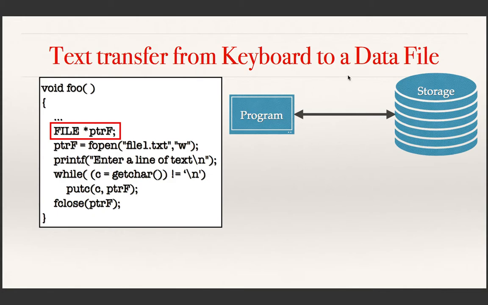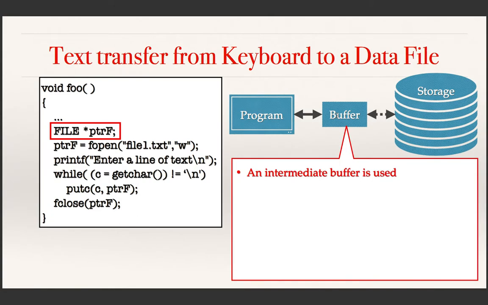In C, it is made possible by providing an in-between storage, which is again temporary, between the program and the storage, which is what is called a buffer. What is a buffer? It is an intermediate storage, again in main memory, and the data, when it is communicated between a program and storage, actually flows through this intermediate unit.